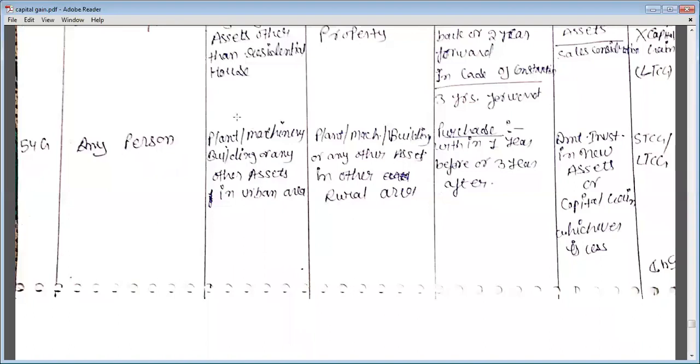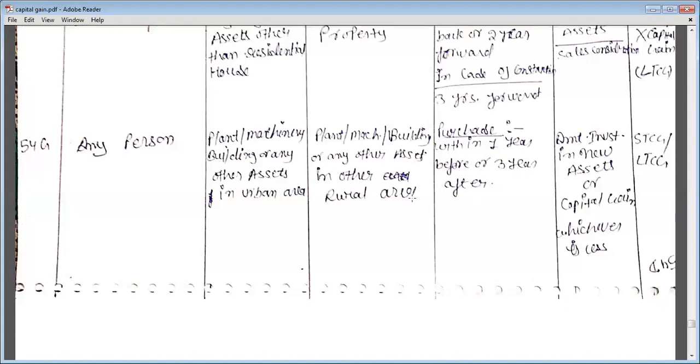So if any person sold any plant and machinery, building, or any other assets in urban area, and in place of that purchased plant and machinery, building, or any other assets in a rural area, then in that case, if that person purchased within 1 year before or 3 years after.